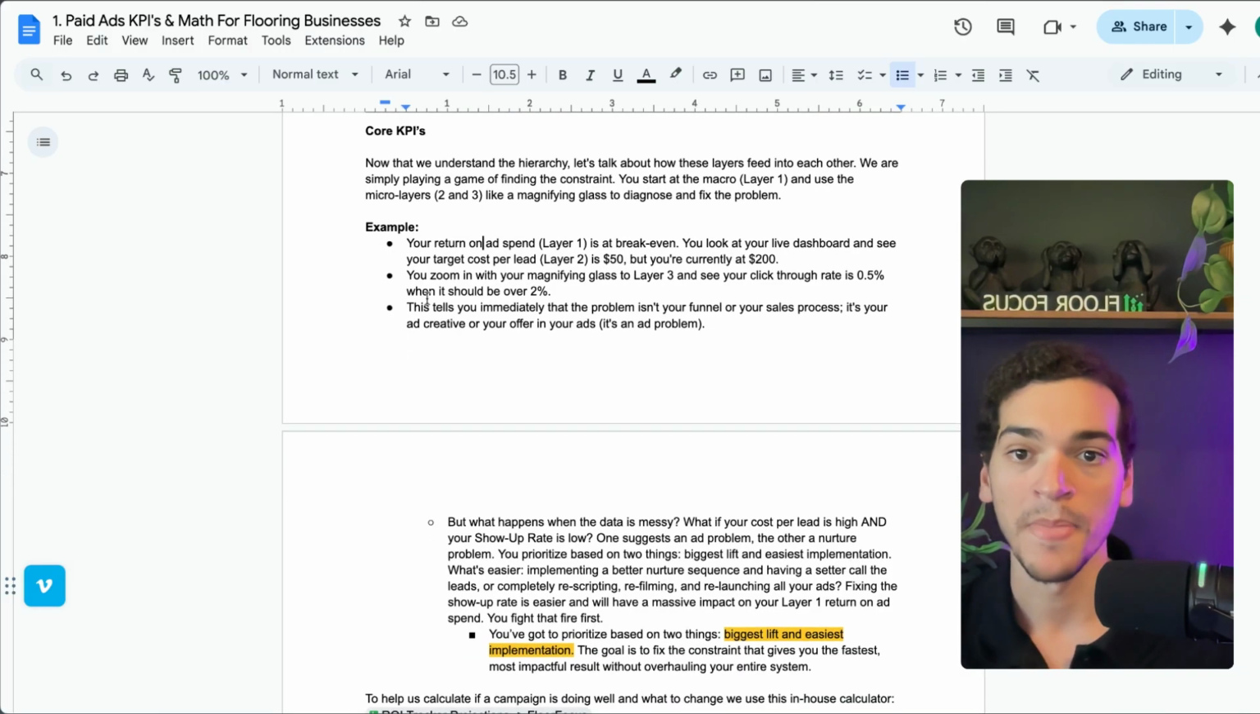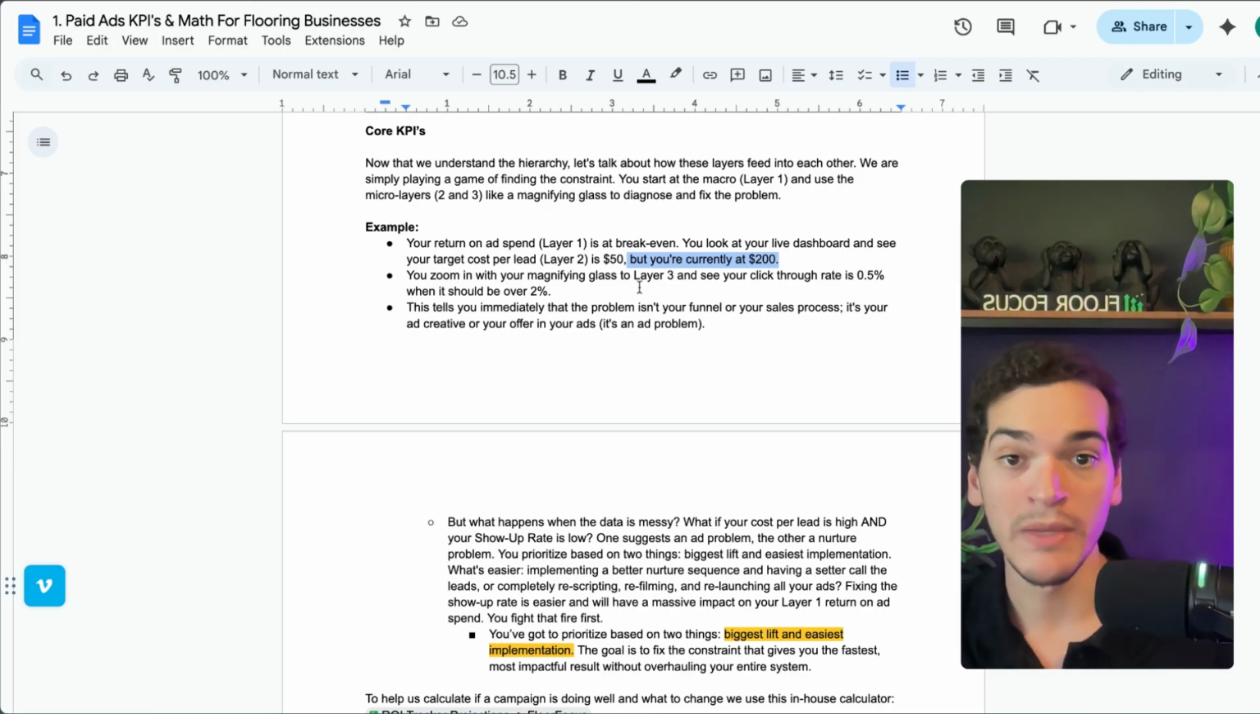So for example, if your return on ad spend, layer 1, is at break even, it means it's not good. You look at your live dashboard where you have all your data, and we have the live dashboard for all of our clients, and you see your ideal cost per lead is $50, but you're currently at $200. That basically means your layer 2 metric is out of whack, right? And it's impacting layer 1. So that means it's 4 times greater than you want.